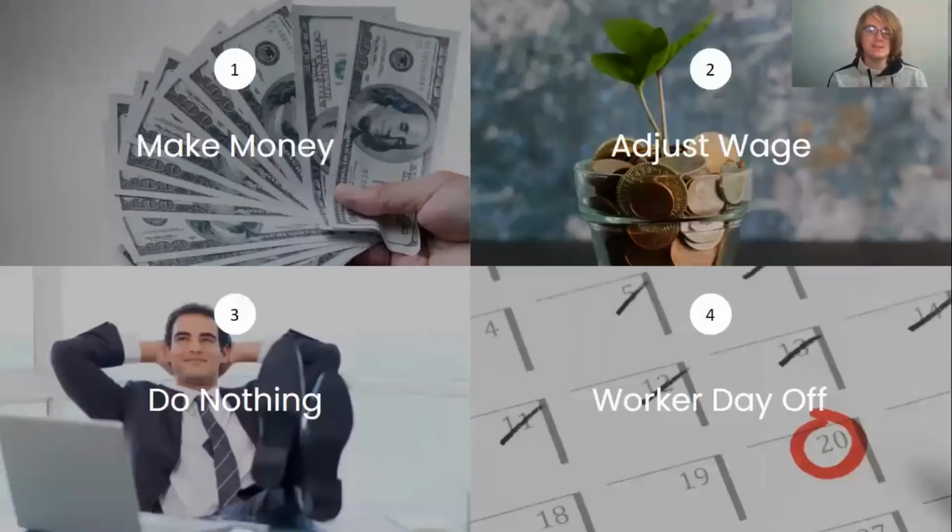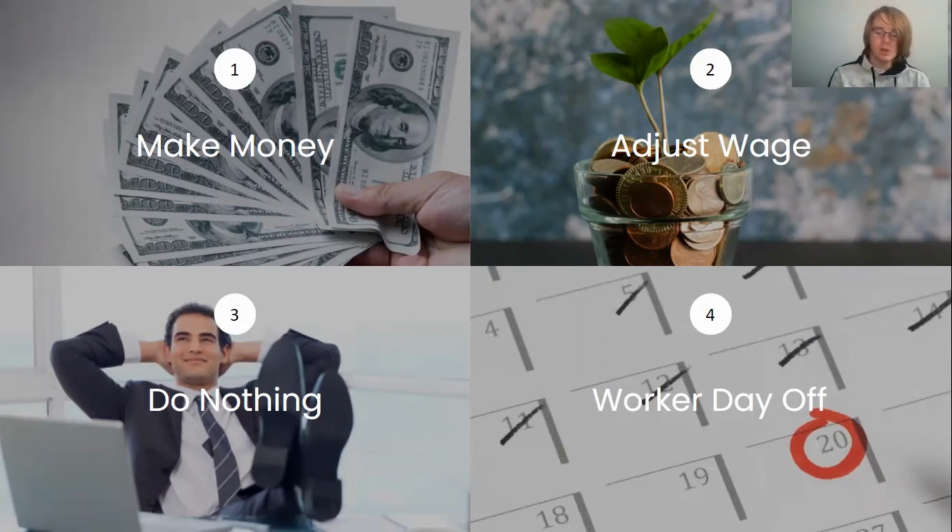The owner has four actions he can take: make money, adjust a wage, do nothing, or make a worker take a day off. If he decides to make money, he'll make money for his company, but no management actions will take place. If he decides to adjust a wage, he adjusts the worker's pay up or down, and this will affect their work. But more on that later. And if he decides to do nothing, simply nothing happens. And if he decides to make a worker take a day off, he does not have to pay them for that day, but they do not work for that day, so he's not going to make any money off of them.